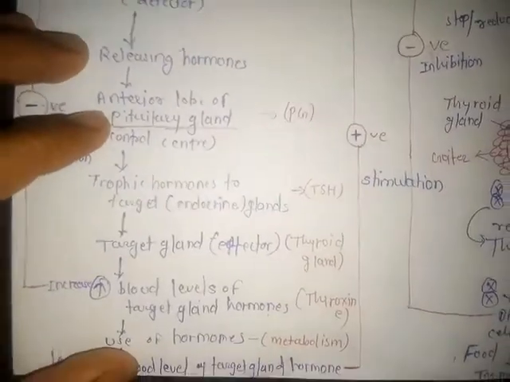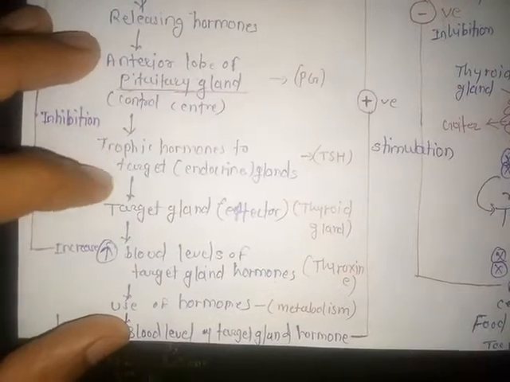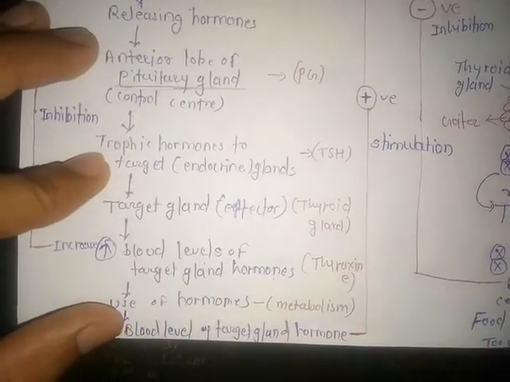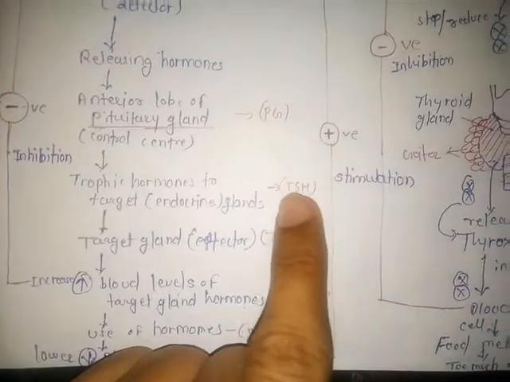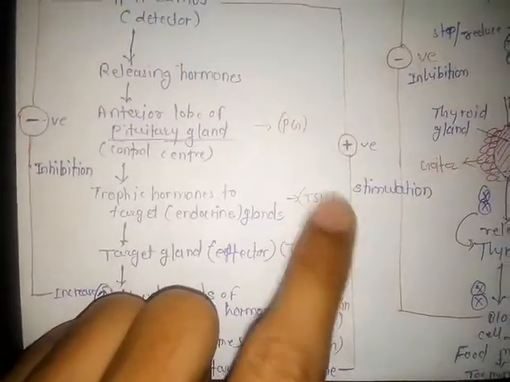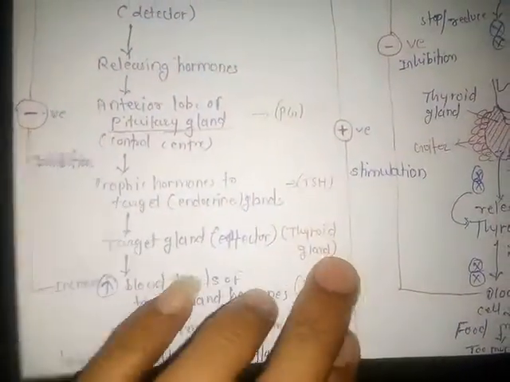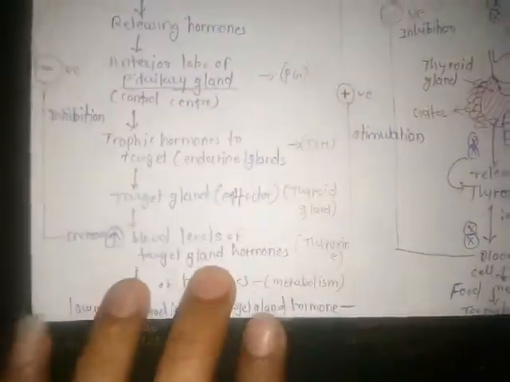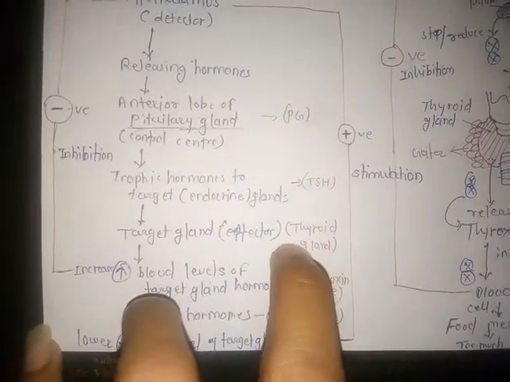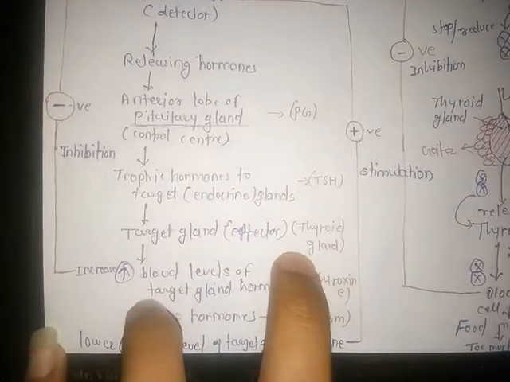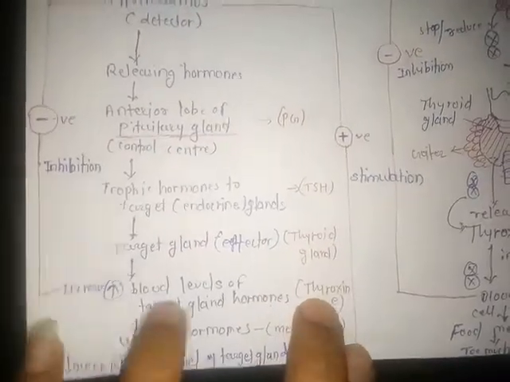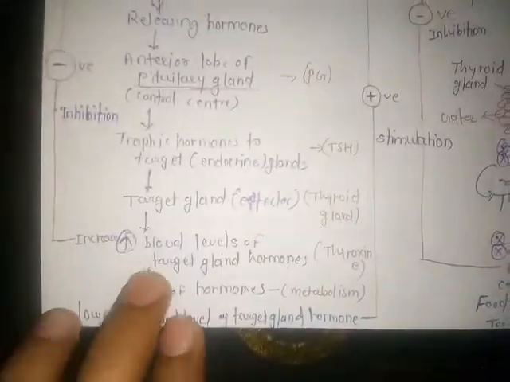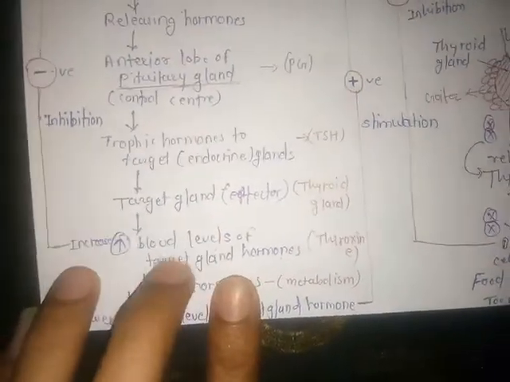After activation, the anterior lobe of the pituitary gland releases tropic hormones to target endocrine glands, for example thyroid stimulating hormone. This hormone targets one of the endocrine glands, the target gland effector, that is, the thyroid gland. After receiving thyroid stimulating hormone, the thyroid gland is activated and releases the hormone thyroxine, after the absorption of iodine. Then the target gland increases the blood level of its hormone.